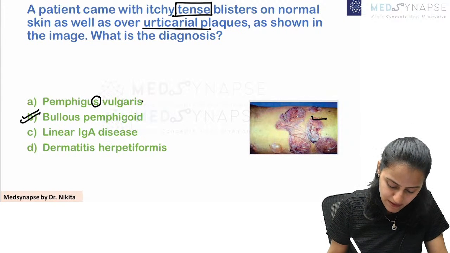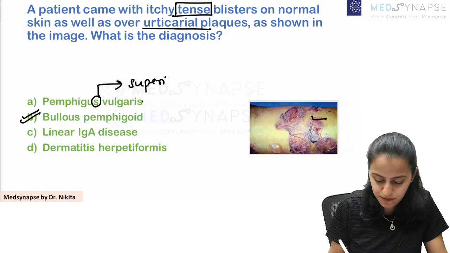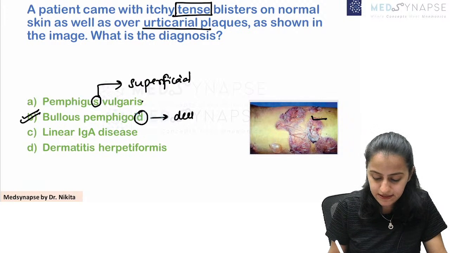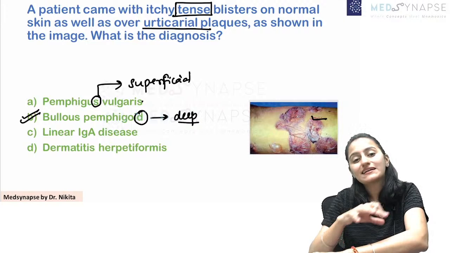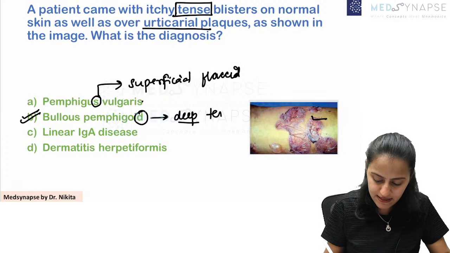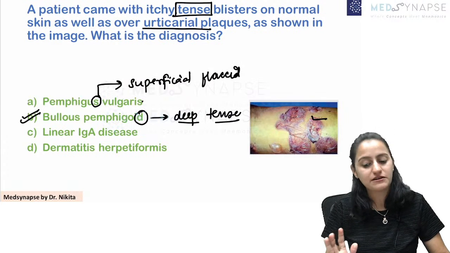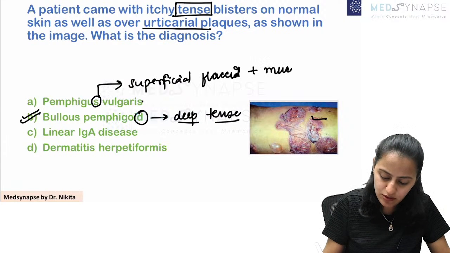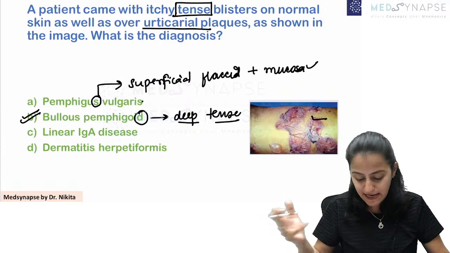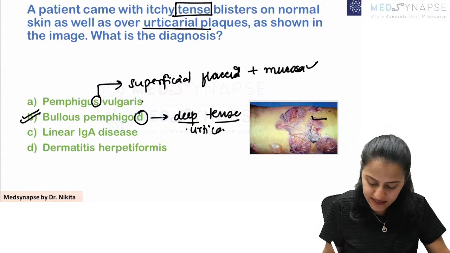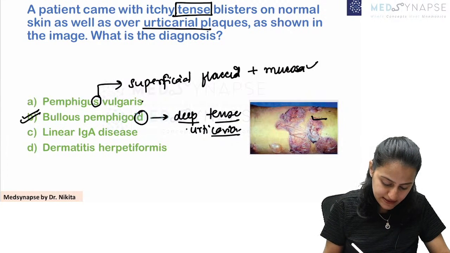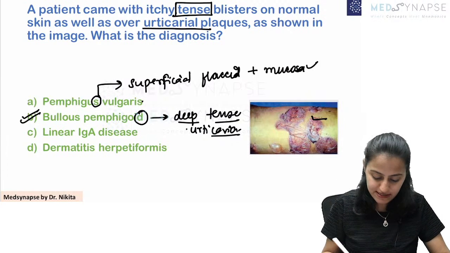So very important, remember pemphigus ending in S is superficial, while bullous pemphigoid is deep. So understand that the superficial one is going to be flaccid blisters and the deep one is going to be tense blisters. That is one differentiating point. Second important, the mucosal involvement, the oral lesions are present in pemphigus, not in pemphigoid. That is very, very important. Plus the history of urticaria is important in bullous pemphigoid. So remember this is bullous pemphigoid, it is tense lesions that is given.